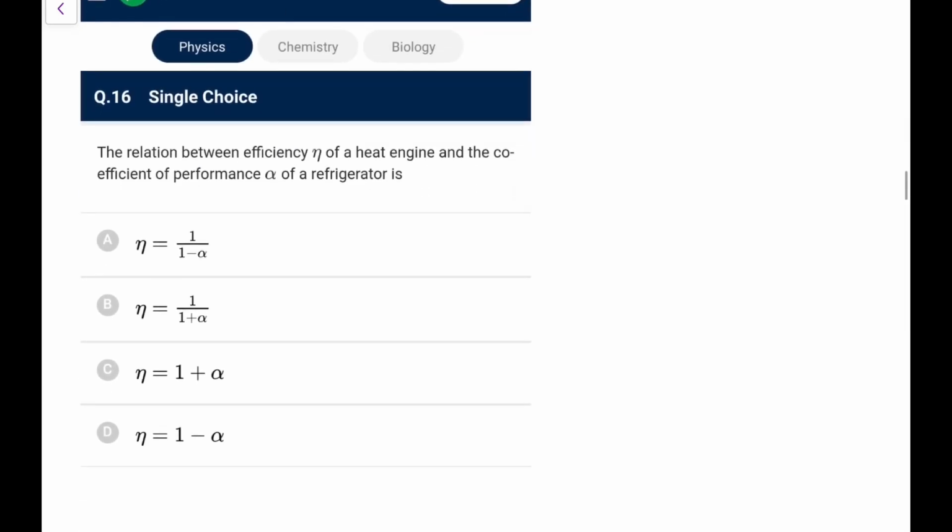Next, the relation between efficiency of a heat engine and the coefficient of performance alpha of a refrigerator is. So how to get this relation? You might be knowing this, but let me derive it. What we say, we are talking first of eta. Eta is W upon QH, or you write it as 1 minus QC by QH, whatever you write. And alpha we write it as QC by W, and QC plus W is equal to QH, though the W meaning is different in the two, but we can write it like this.